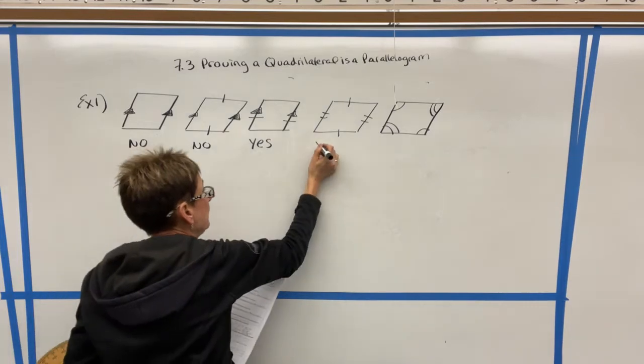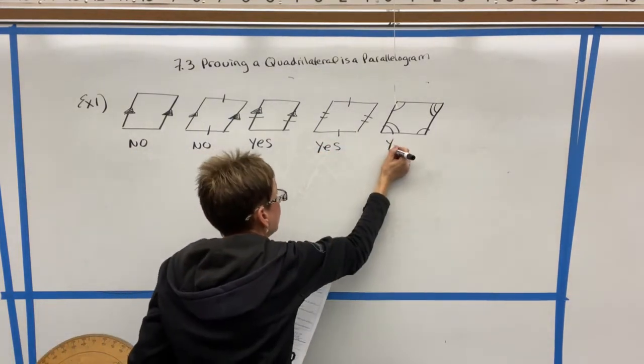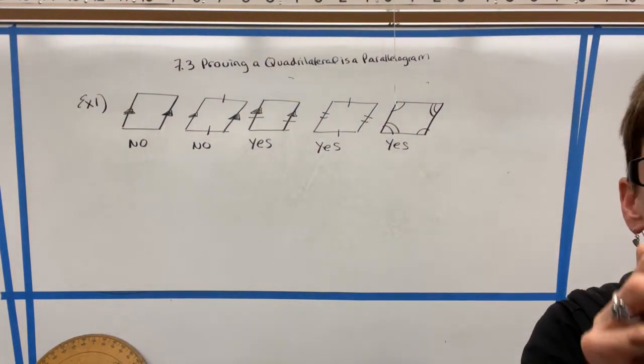This one would also be a yes because we have two pairs of opposite sides that are congruent. And this would also be a yes because we have two pairs of opposite angles.